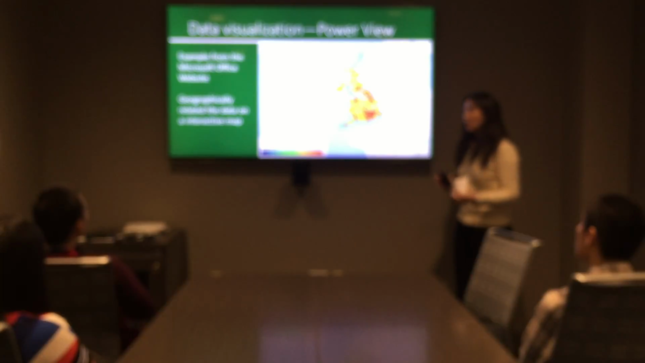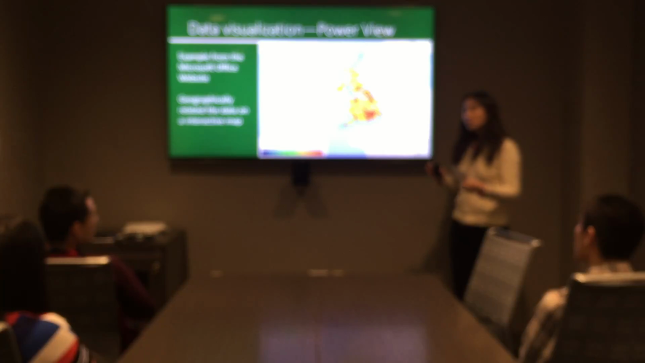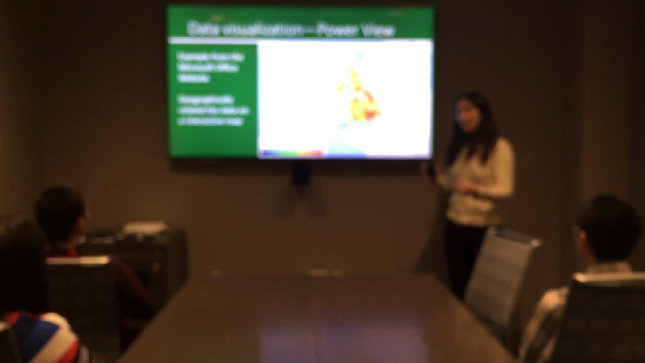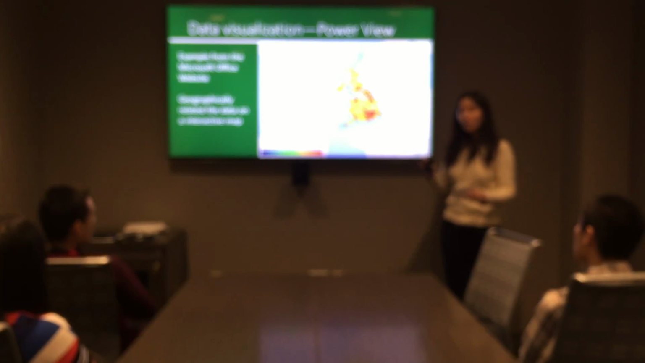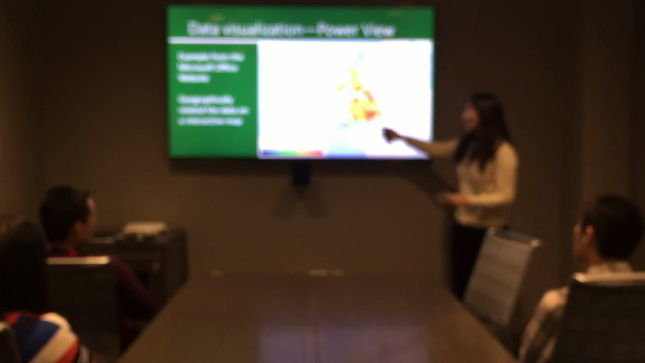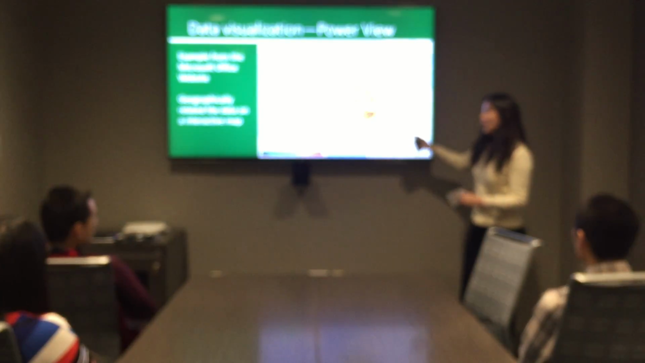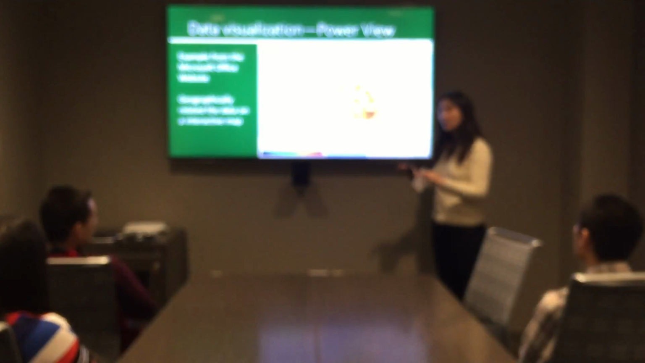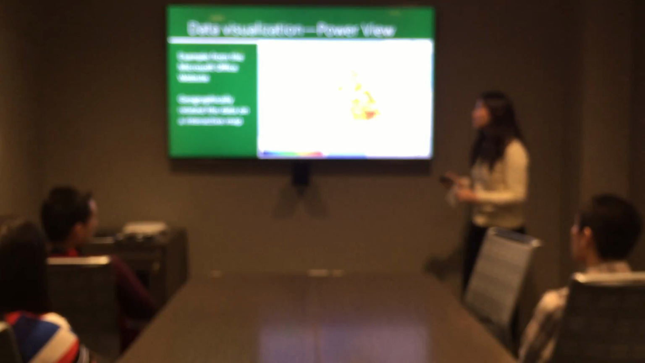Other than the basic charts, you can connect Excel with Power Map. The advantage of this is it creates an interactive way for people to show the data. This is an example from the Microsoft Office website. It shows the temperature distributed in different areas. We can see it is a map. It shows geographically related data on an interactive map. It's really obvious to see the temperature distributed in different areas.